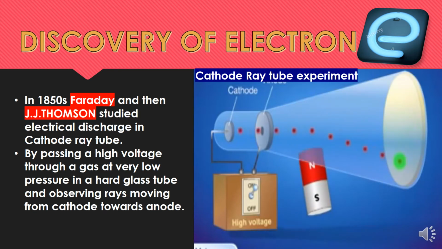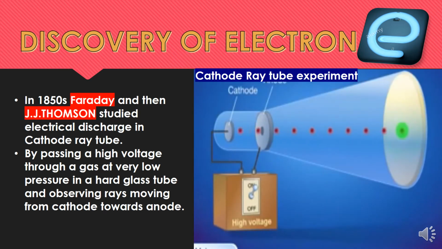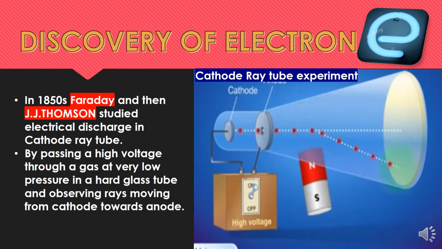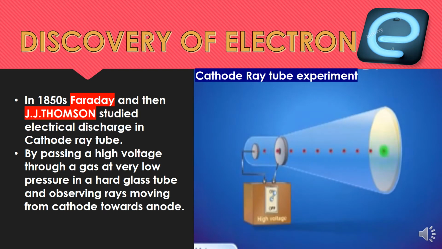So these kinds of experiments prove that these cathode rays consist of certain charged particles, because electrically charged particles always interact with electrical and magnetic fields. And J.J. Thomson was the first one who calculated the charge by mass ratio by measuring the deflection taking place in the presence of external electric and magnetic fields.